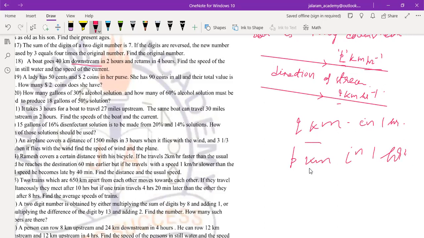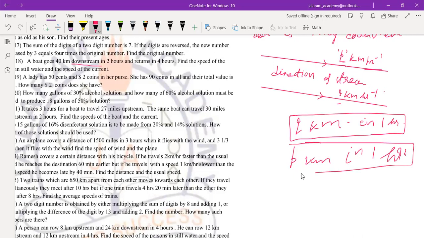So the boat travels q kilometer itself, and it is carried along by the stream by p kilometer. So the total distance becomes p plus q kilometer in 1 hour.